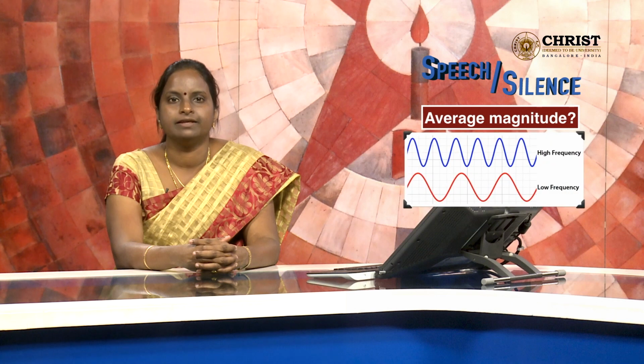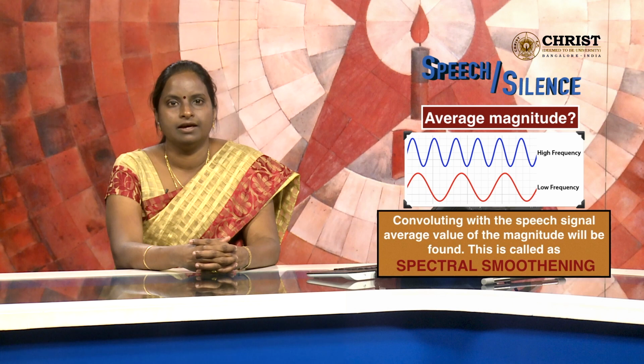To start with, what is average magnitude? Consider a 5 millisecond duration speech signal. In that signal, based on the content, there may be a high frequency component and low frequency component. Based on the frequency, a window is chosen. For high frequency region, a small duration window, and for low frequency region, a larger window is chosen. After convolving with the speech signal, the average value of the magnitude will be found.